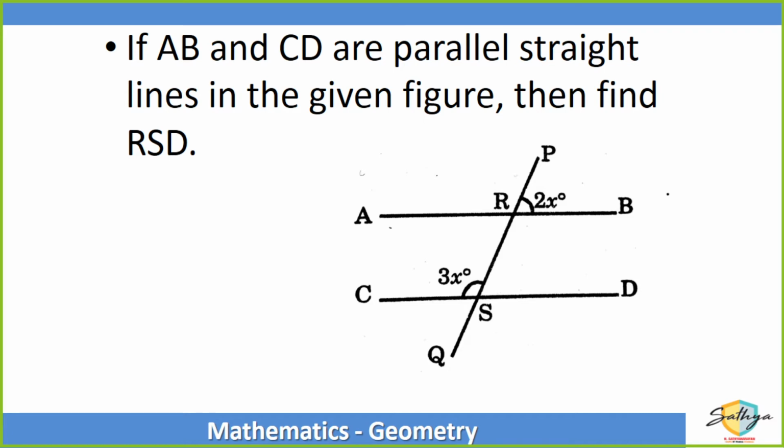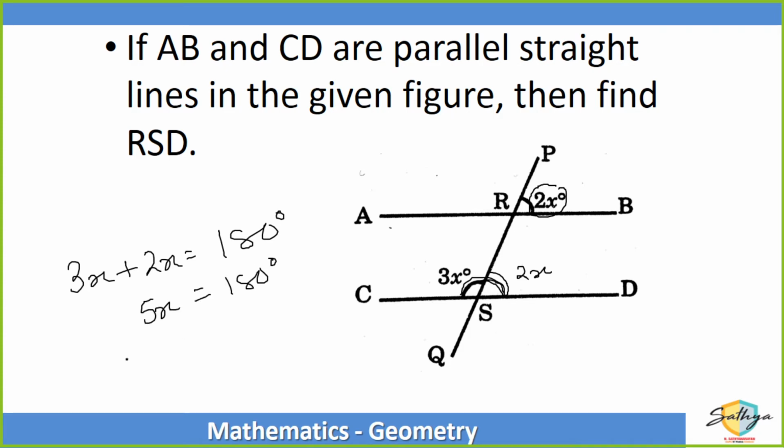Careful with your calculations. See, one thing we know is that if AB and CD are parallel, if this is 2x, then this angle will also be equal to 2x, correct? So, 3x plus 2x is equal to 180 degrees. The entire angle is 180 degrees. That means 5x is equal to 180 degrees. So, x will be 180 divided by 5, which is equal to 36 degrees.